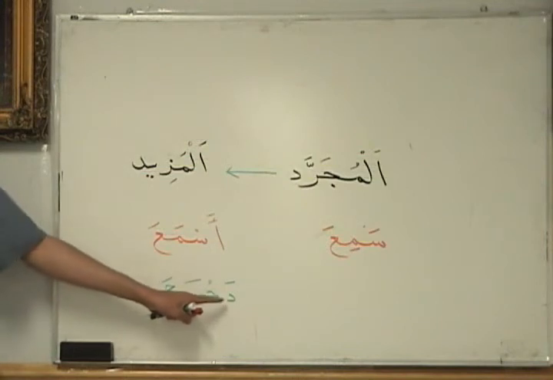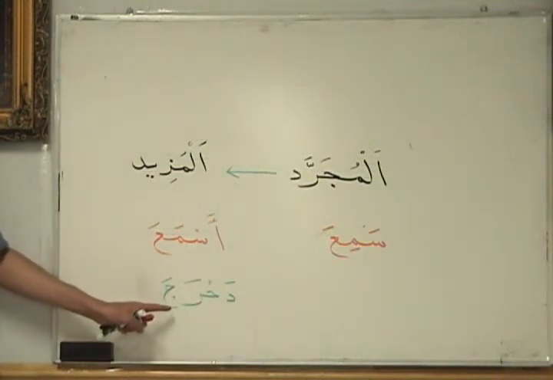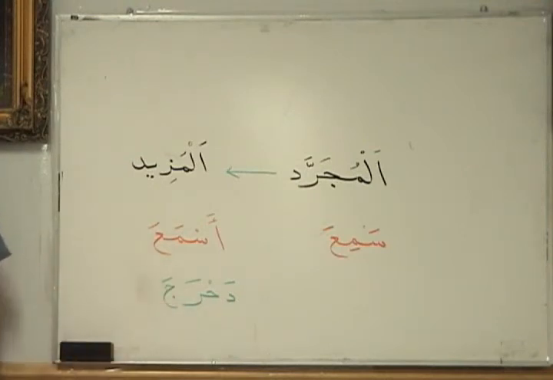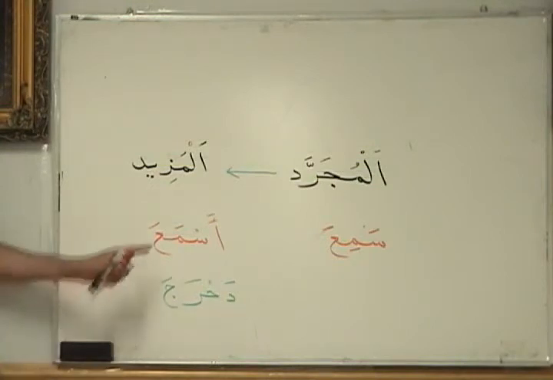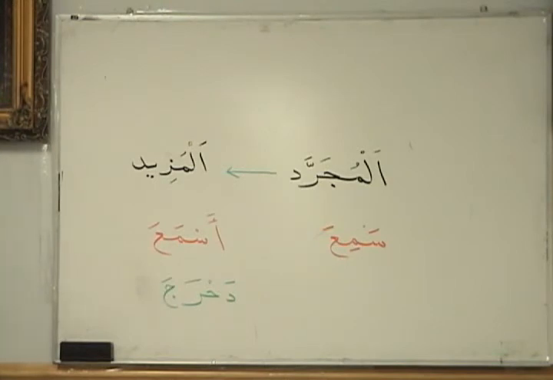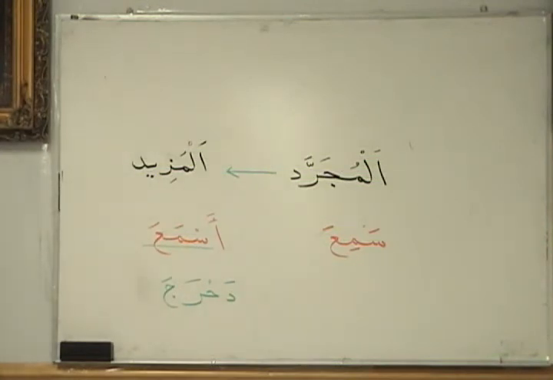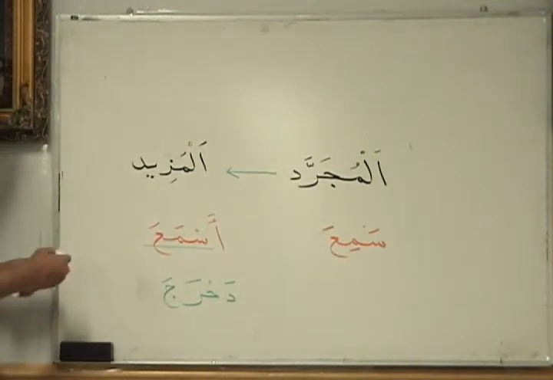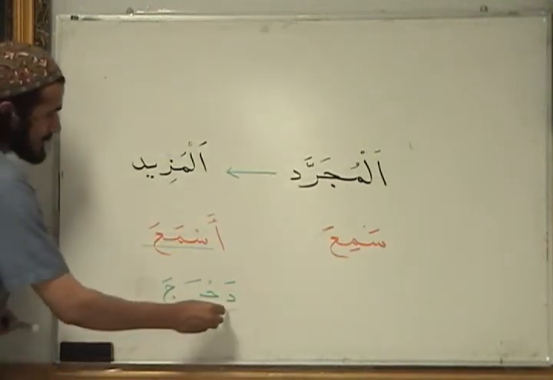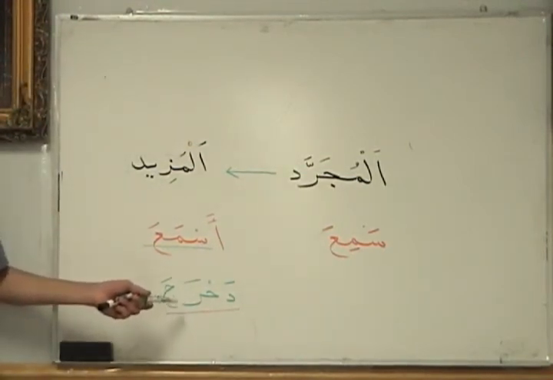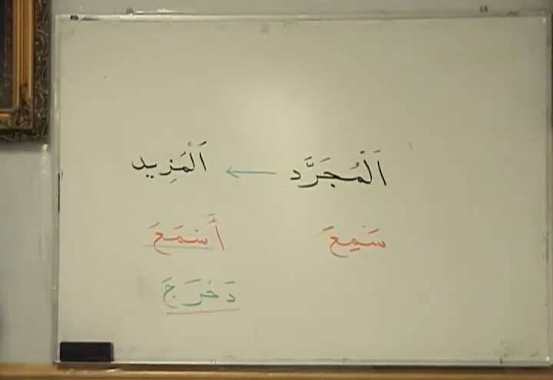All the original letters are here. Dal, ha, ra, and jim. These 4 letters are the original root letters. We haven't added anything to the root letters. But here we have added hamza to sin, mim, ayn, which is basically thulathi, right? What is this whole thing? It's thulathi, because the original 3 letters are sin, mim, and ayn. Added is extra, the hamza. Here, this whole thing is ruba'i because we haven't added anything to a thulathi. We didn't make this from thulathi. This thing itself has all the original letters.